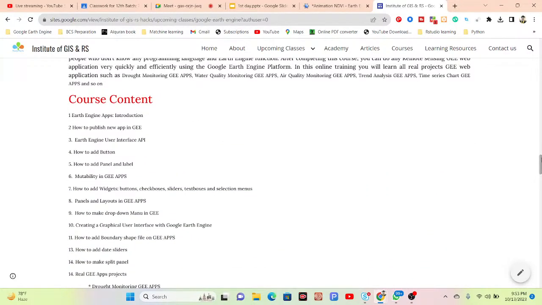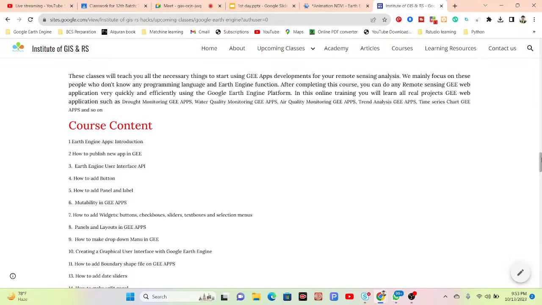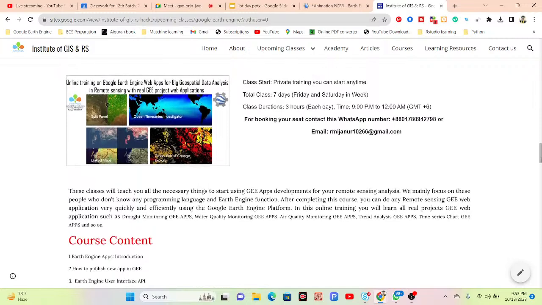As a beginner, suppose you already know about the Google Earth Engine platform. I hope after completing the 7 days, you know all of those things in the Google Earth Engine platform. Then you are ready to join this web application part. First of all, you have to complete the total 7 days, starting from the first day, and complete all of those classes properly. Then you can jump to the web application part, and you can easily understand all of those things. That's why we have another online training program only for the web application.